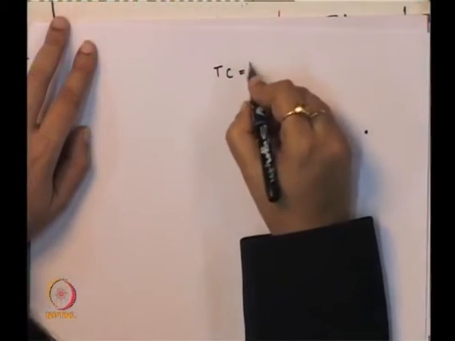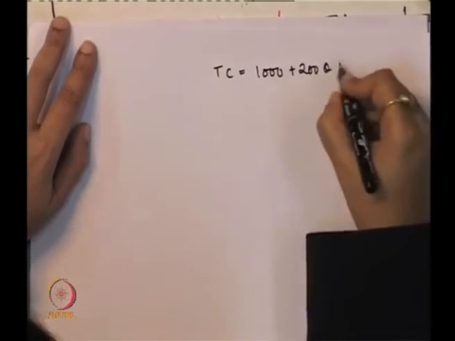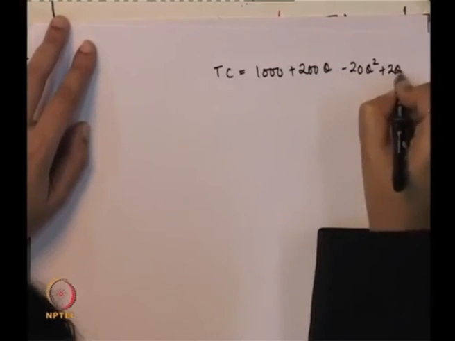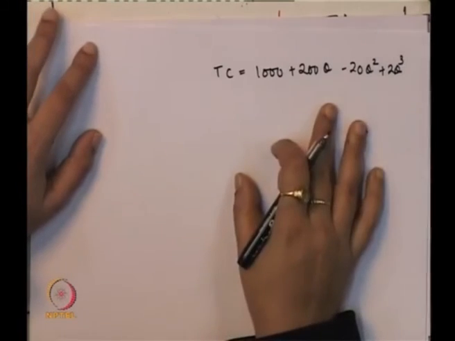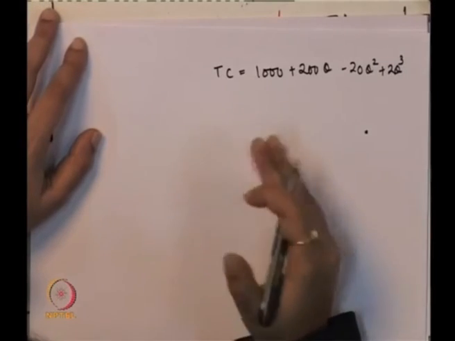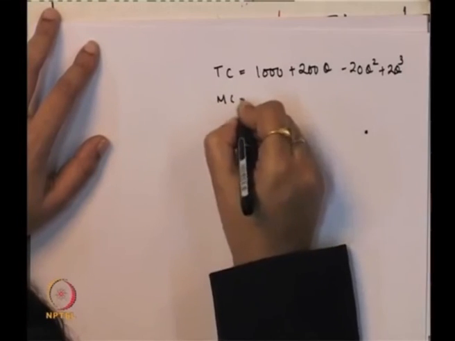Now, we will just take a numerical to understand this short run condition. Here we will take a cost function, that is total cost, which is equal to 1000 plus 200q minus 20q square plus 2q cube. Now, we need to find out below what price the firm decides to shut down its operation. Now, what is the marginal cost?